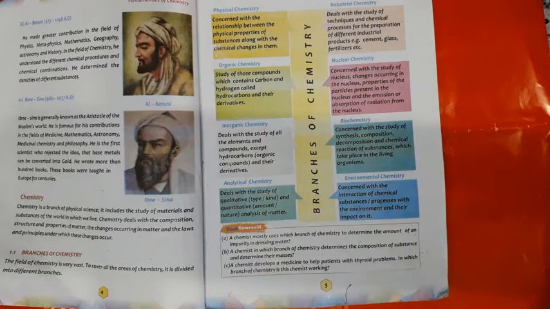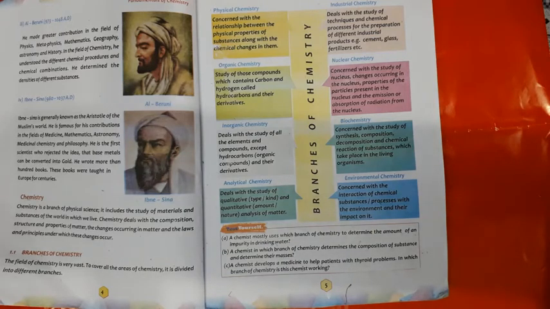There are two different types of nuclear reactions: one is nuclear fusion reactions and the second is nuclear fission reactions. Nuclear fusion reactions are those reactions in which different nuclei combine together, and these reactions are highly exothermic. A large amount of heat comes out during these reactions. Second important nuclear reactions are nuclear fission reactions, in which one nucleus breaks up into different nuclei, and during these reactions energy is absorbed, and you can say these are endothermic reactions during which energy is provided to the system. Now what are the applications of nuclear chemistry?